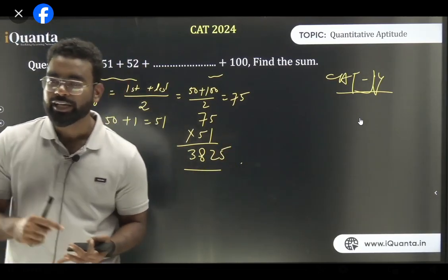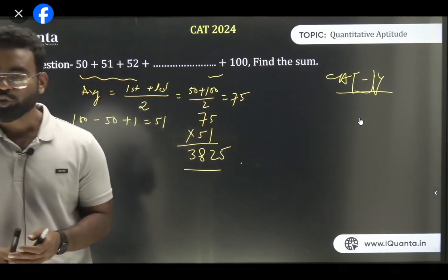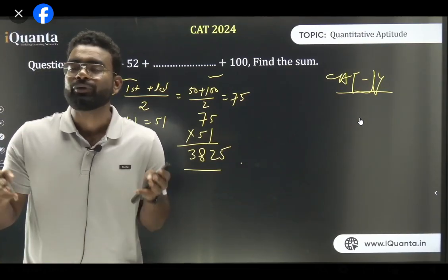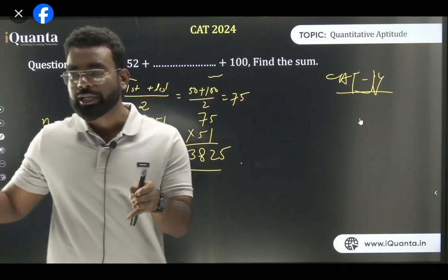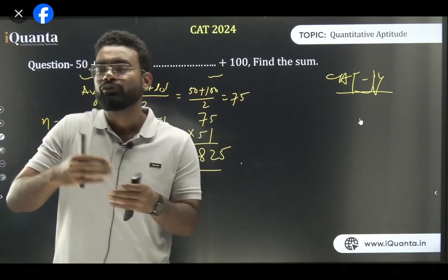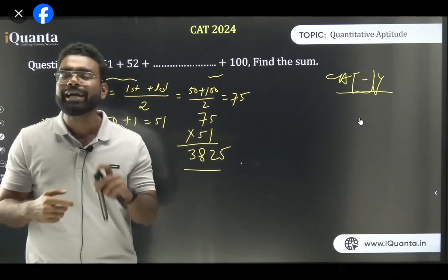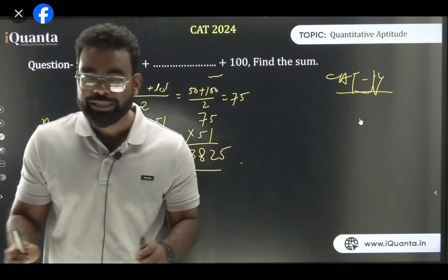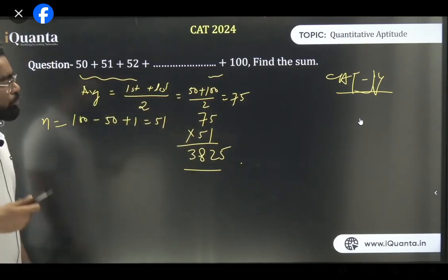ये exact question था भाई और इस question में initially बहुत लोगों को बहुत time लगा because इतना easy था. सोचो अभी बताओ 10 से 20 में कितना terms है? How many terms are there from 10 to 20? That is 20 minus 10 plus 1, 11. How many terms are there from 20 to 40? The answer is 21. 40 minus 20 plus 1. How many terms are there from 1 to 10? The answer is 10 because 10 minus 1 plus 1. If both are inclusive, you need to add 1 extra. याद रहेगा ये? We will discuss it again in progression also. Perfect है? I hope you are understanding this. So the next thing we are going to do, this is one way to solve.